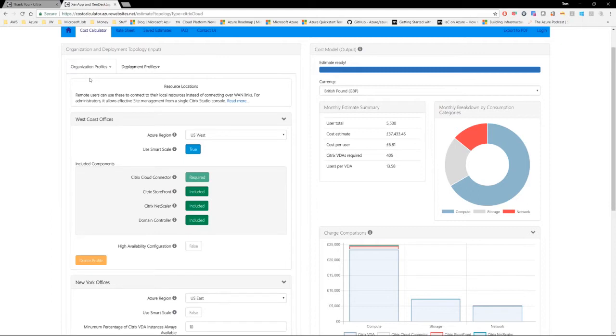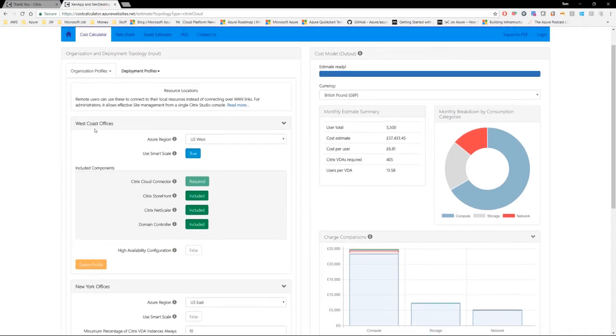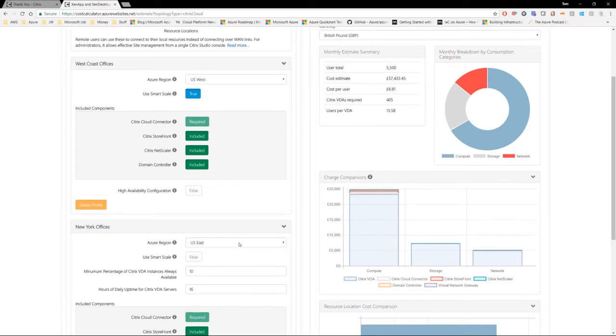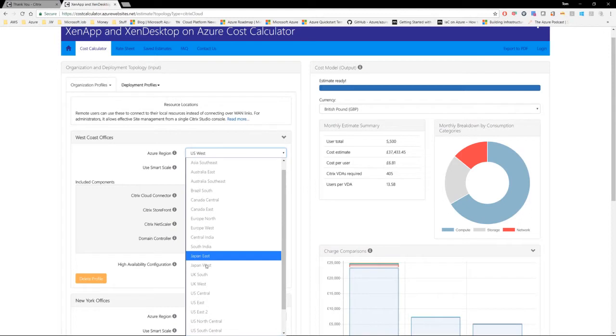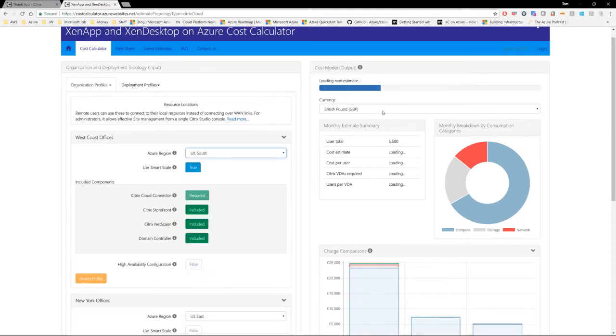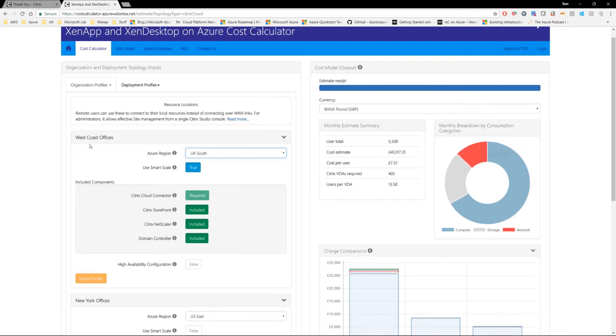Now, this relates directly to an Azure region, and by default, there are always the same two resource locations entered into here, which is the West Coast offices, which relates to the US West Azure region, and New York offices, which relates to the US East. Now, you can change this region to anything that you want, and you'll see that that's reflected in the costing estimate. However, it does not update the name of this resource location.